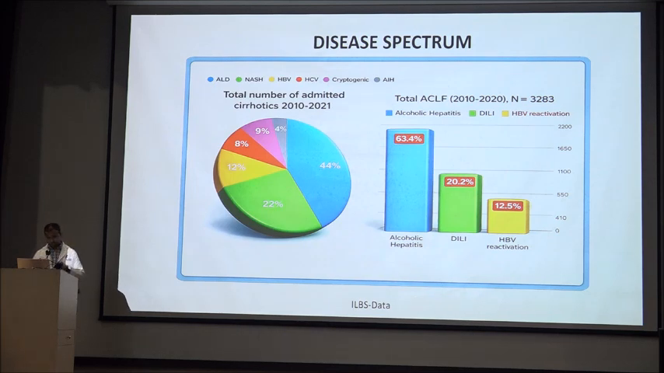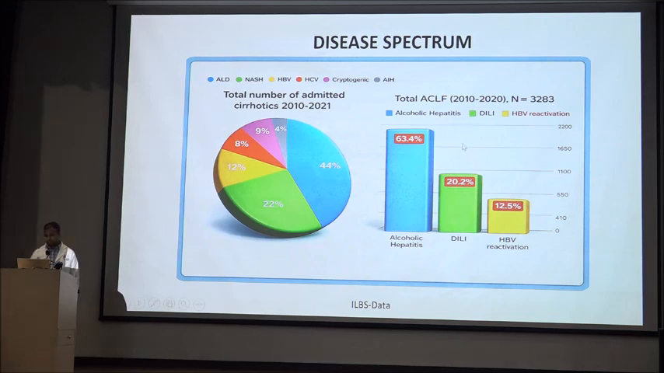This is the ILBS-based data. In the first figure, it shows the total number of admitted patients from 2010 to 2021 with cirrhosis, and it found that the most common etiology is alcohol, at around 44%, followed by NASH.